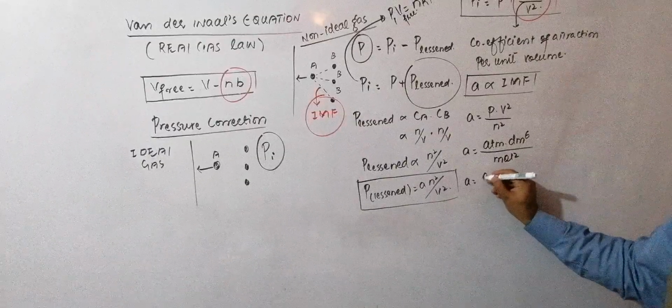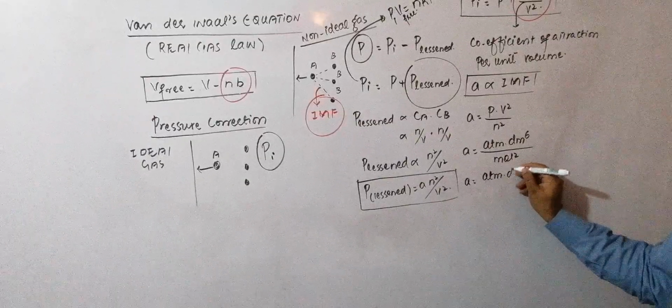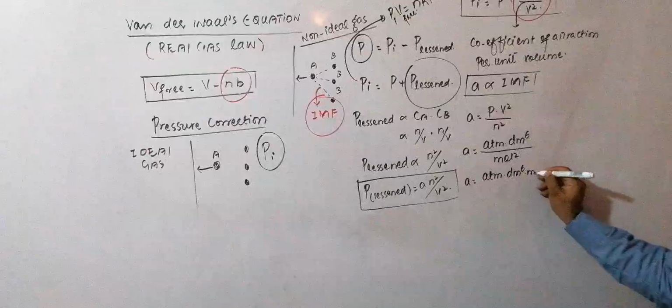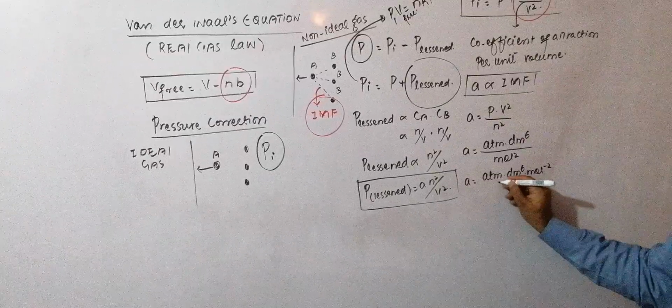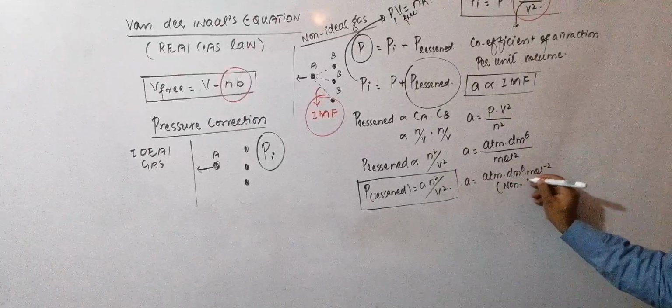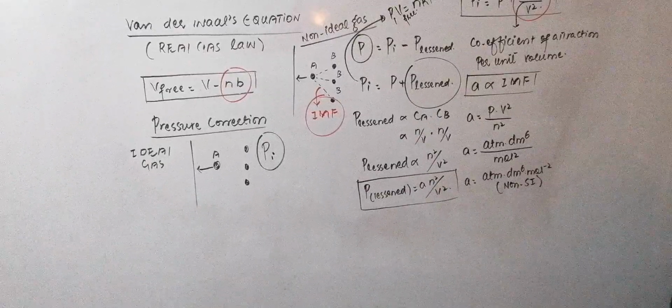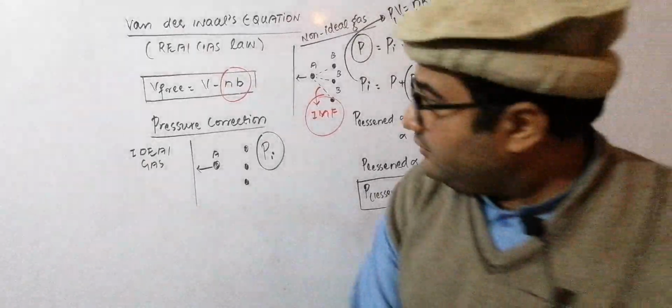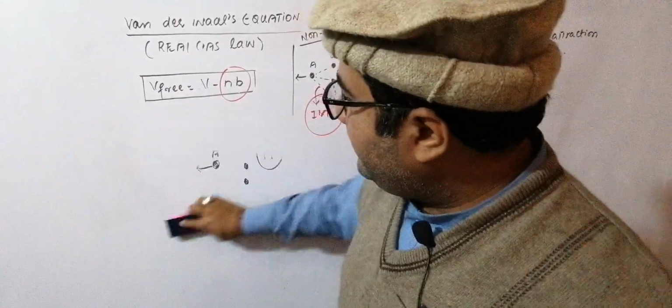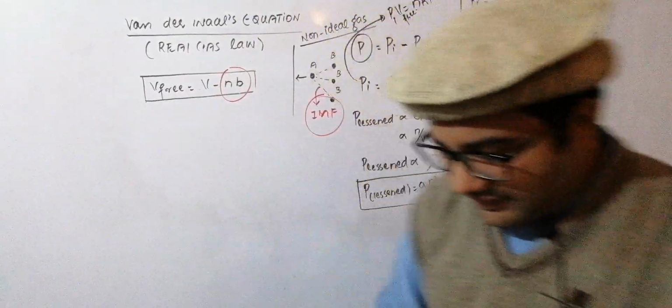So it will become atm decimeter 6 mole minus 2, and this will be its non-system international units.